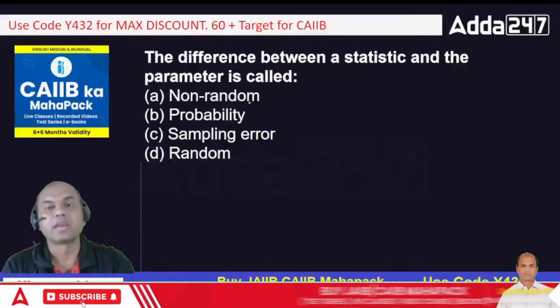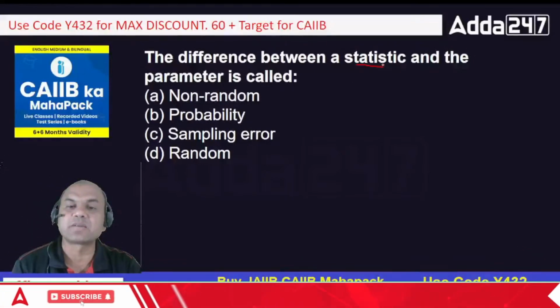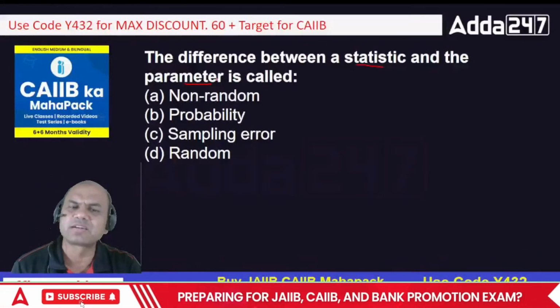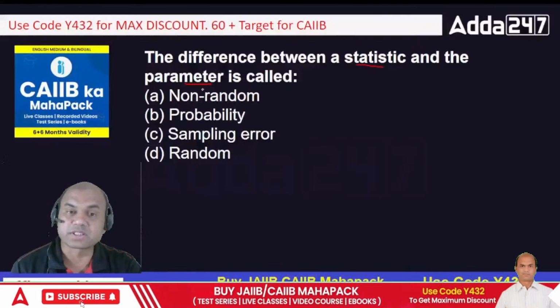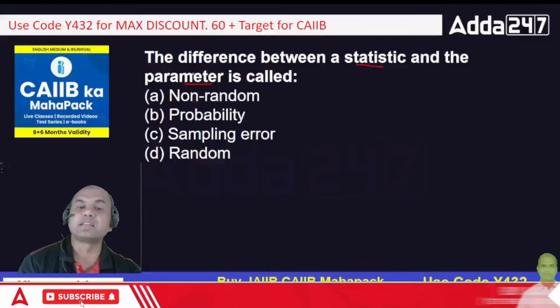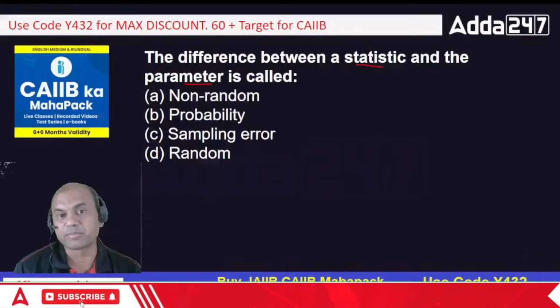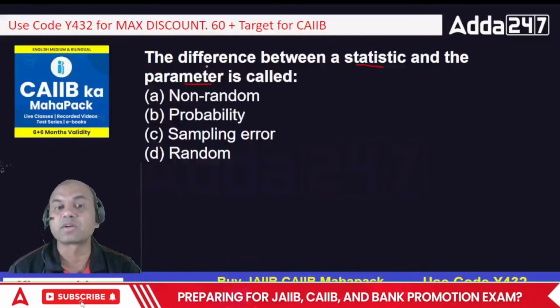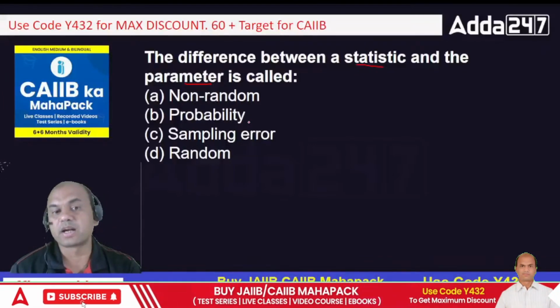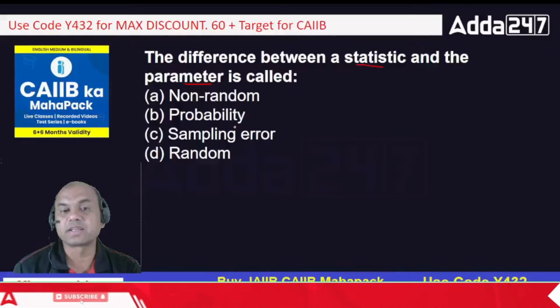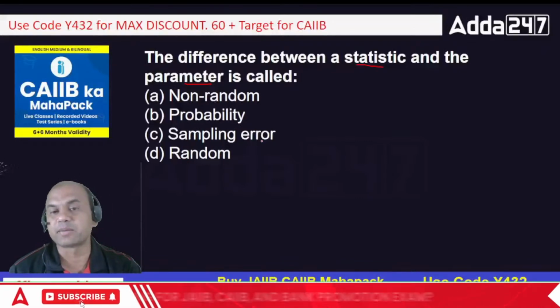The difference between statistic and parameter I just explained. But the question here is: what is that difference called? Non-random sampling, probability, sampling error, or random sampling.